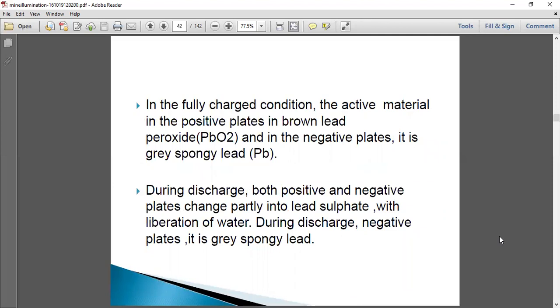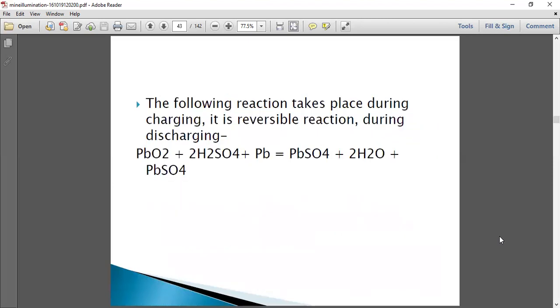Here we have two kinds of chemicals. In fully charged condition, the active material in the positive plates is brown lead peroxide, PbO2, and in the negative plate it is gray spongy lead. It is simply lead. During discharge, both positive and negative plates change partly into lead sulfate. So that is the reaction. Here is the following reaction which happens during charging. It is also a reversible reaction, which means we get the reverse products upon